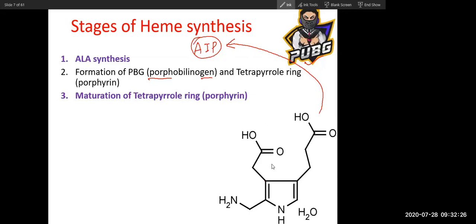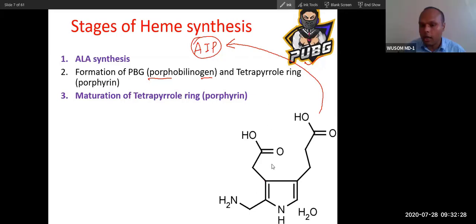Yes, PBG is a very important compound implicated in the pathogenesis of acute intermittent porphyria. This plus ALA: these two are very important for the pathogenesis of acute intermittent porphyria. This and this.